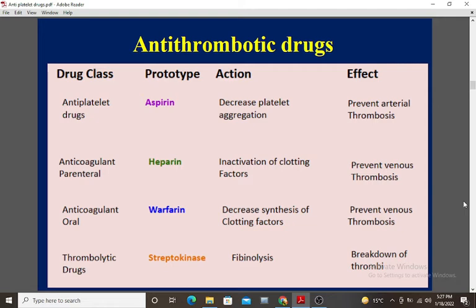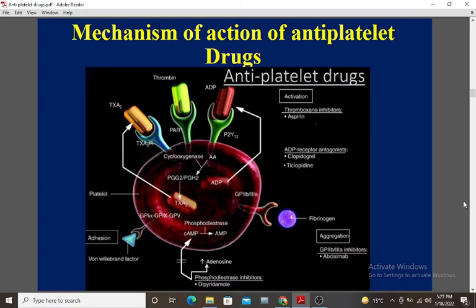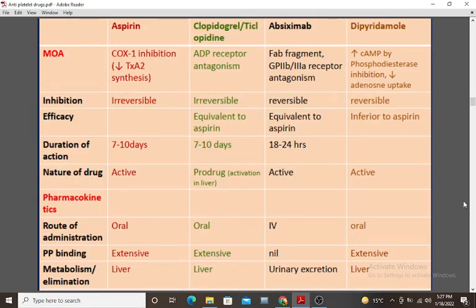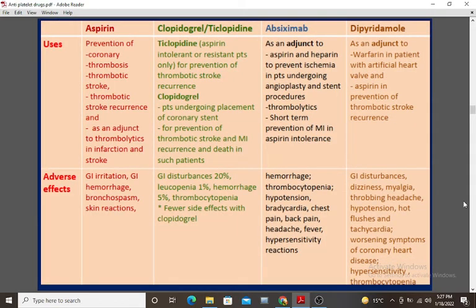All of these prevent venous thrombosis. An overview of the mechanism of action of antiplatelet drugs is given here. Mechanism of action and pharmacokinetics of aspirin, clopidogrel, abciximab, and dipyridamole are given here. Here are the uses and adverse effects of these drugs.